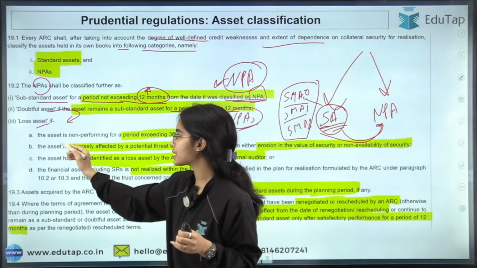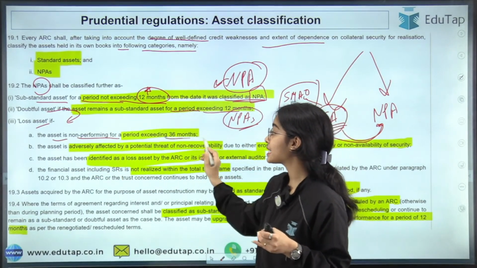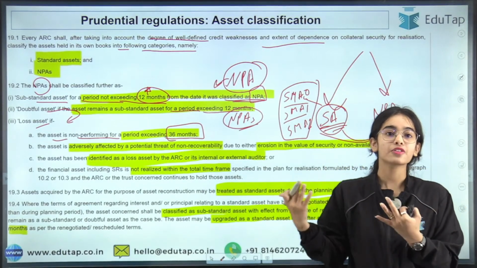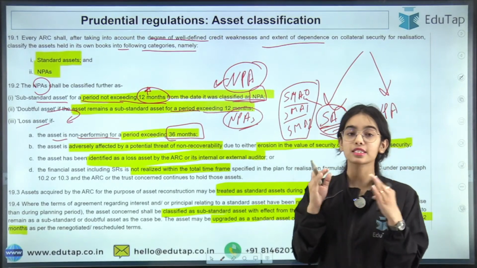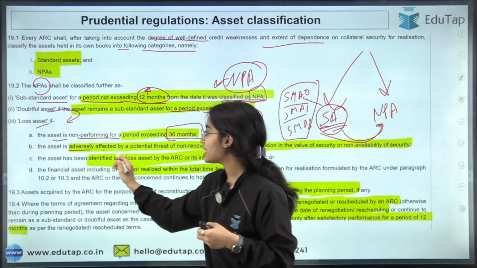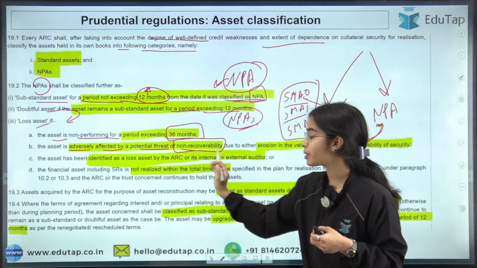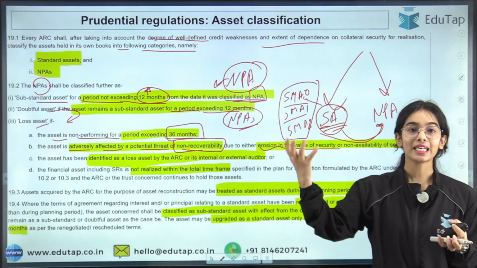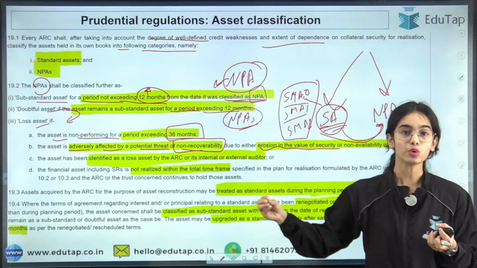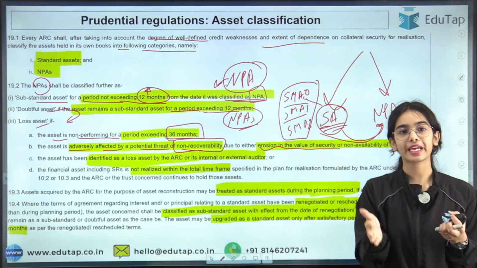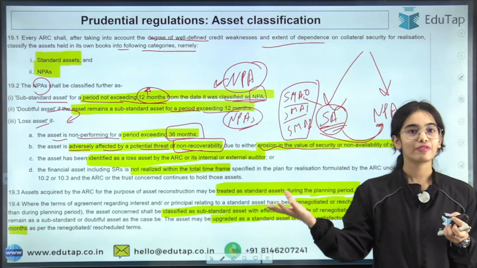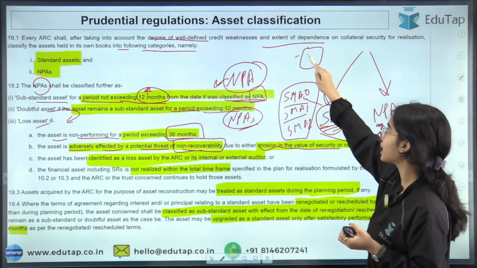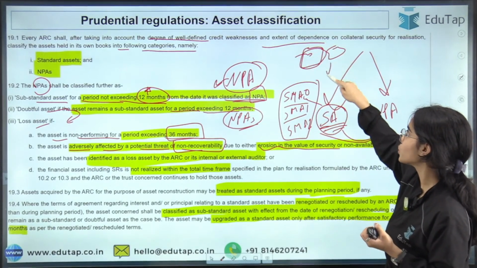So for these loss assets, the asset is non-performing for a period exceeding 36 months. For a long period of time it has remained NPA, so there is very little hope of getting this money back. It is a loss asset. The asset is adversely affected by a potential threat of non-recoverability due to erosion of the value of security. Let's say the collateral was a land, and now the land has lost its value because of a landfill that has been created near the land. So the value of the collateral has dipped a lot. Whenever a landfill, that is a dump, is created near a land, the land loses its value, right?